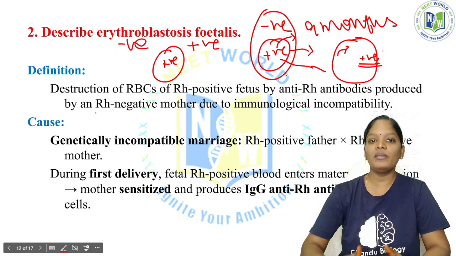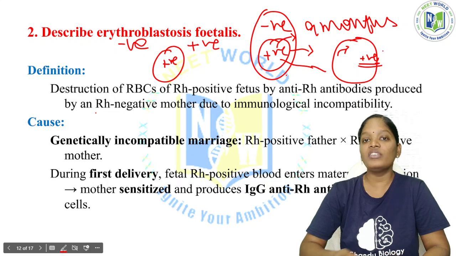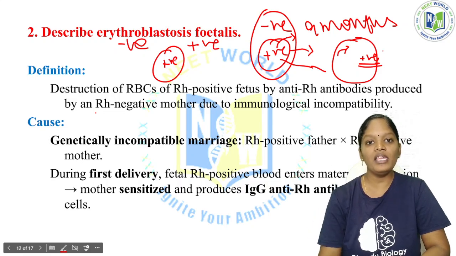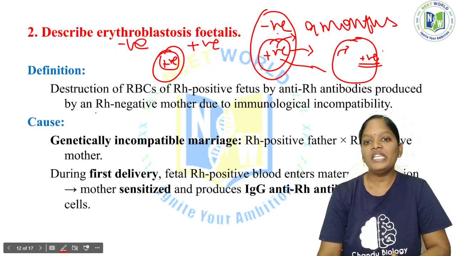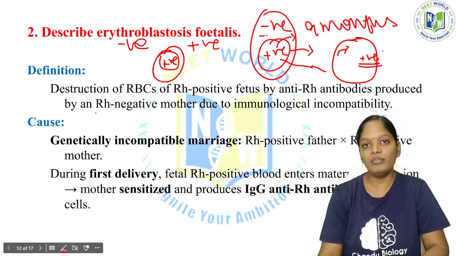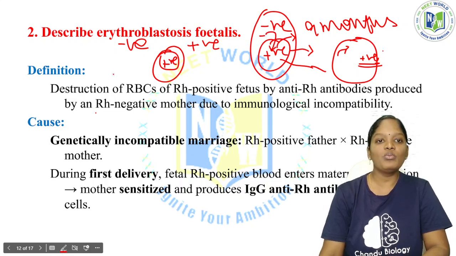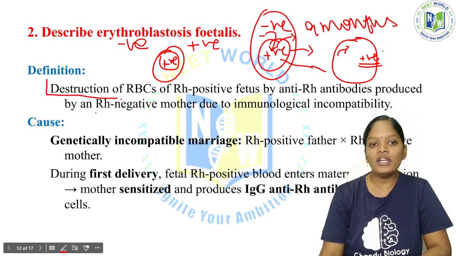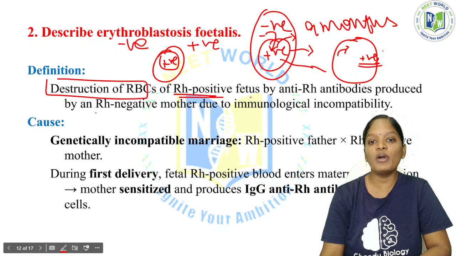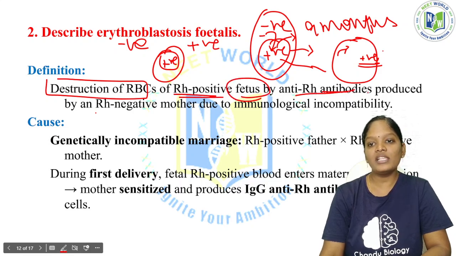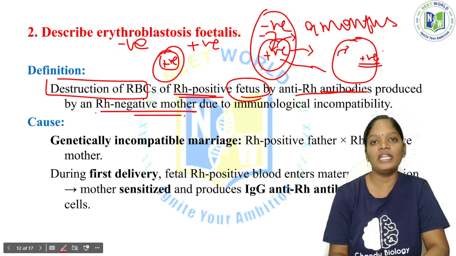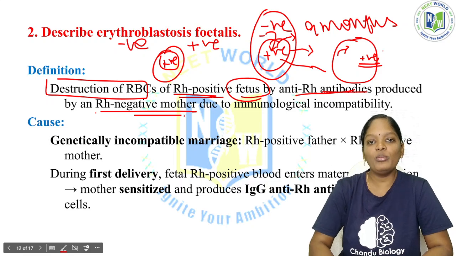Whenever the mother is getting pregnant for the second time, and again the baby has a positive blood group, the baby will be developing within the body of the mother. Now the antibodies synthesized in the body of the mother will destroy the blood cells of the baby. So this is what erythroblastosis fetalis: the destruction of RBCs of an Rh positive fetus by the anti-Rh antibodies produced by an Rh negative mother due to immunological incompatibility. So this condition is called erythroblastosis fetalis.